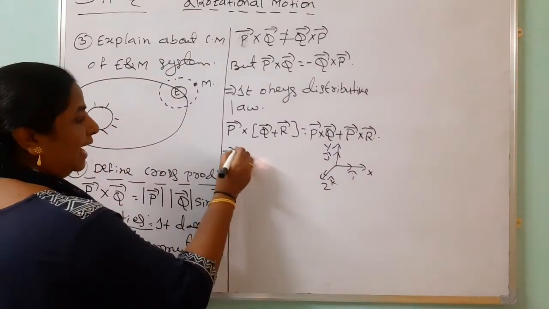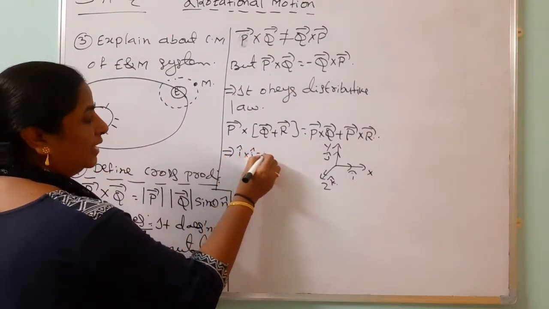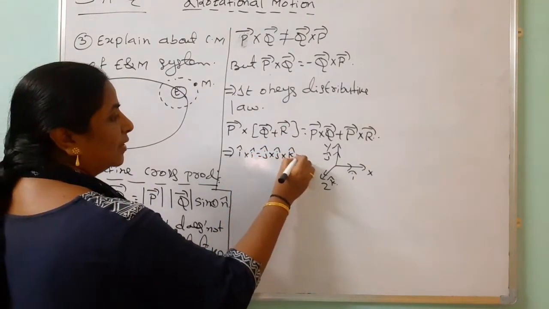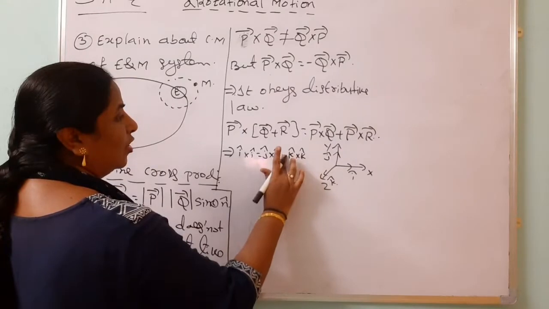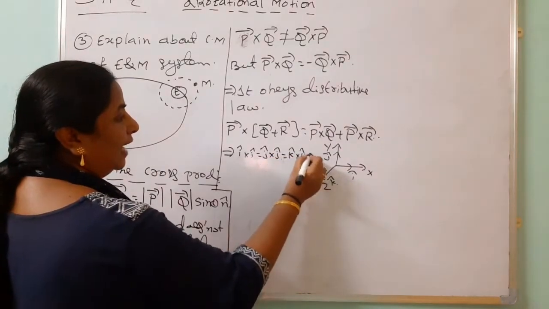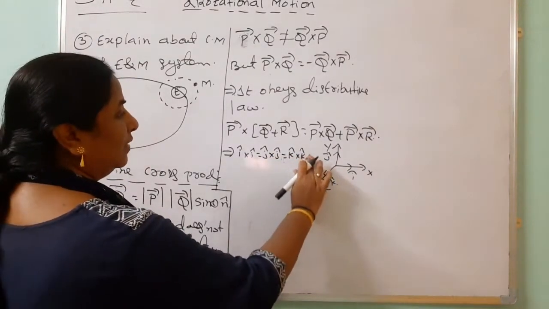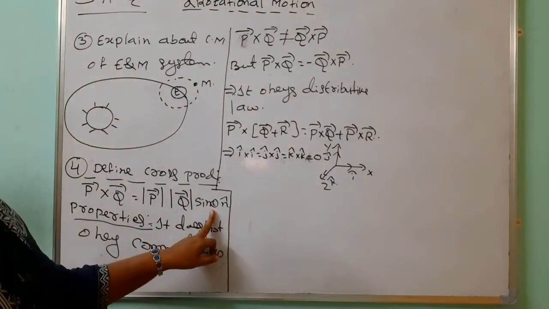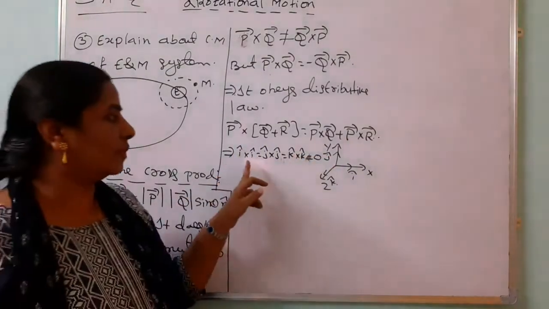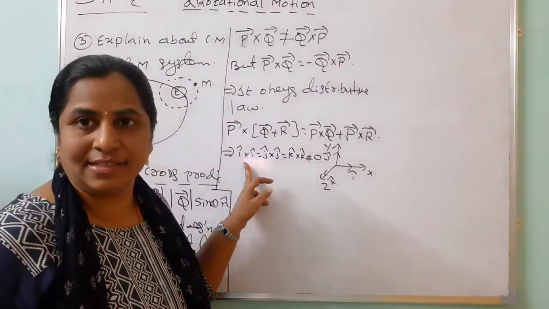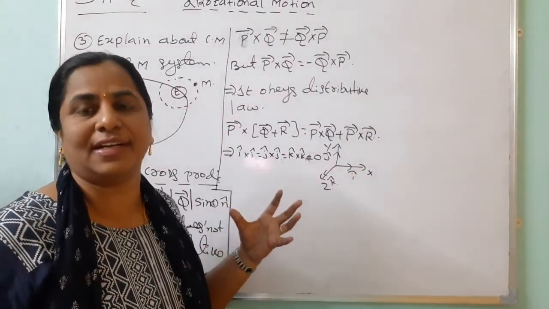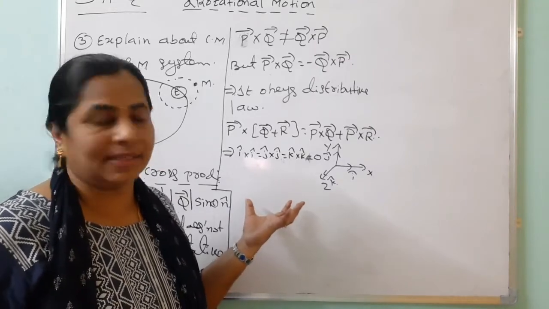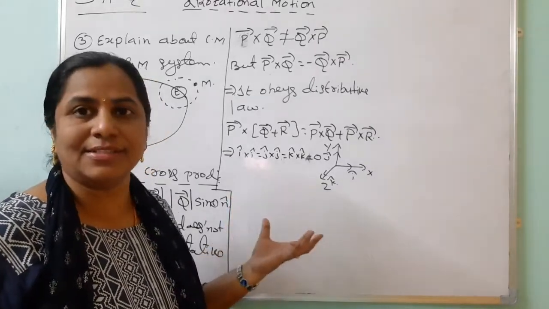When we write i cap cross i cap equals j cap cross j cap equals k cap cross k cap, how much is it? 0. Why? Between two same vectors the angle is 0, and sin 0 equals 0. That's why the cross product of same vectors equals 0. Whenever any two vectors are parallel to each other, the cross product equals 0.